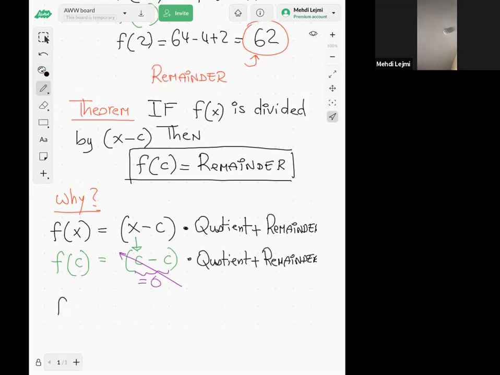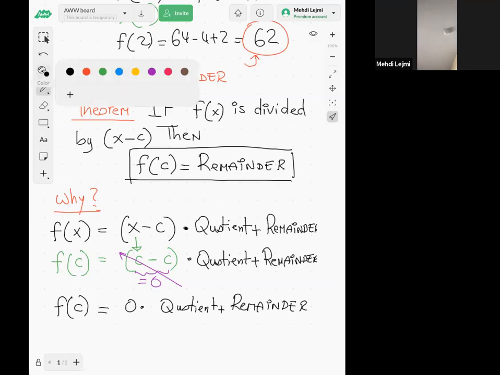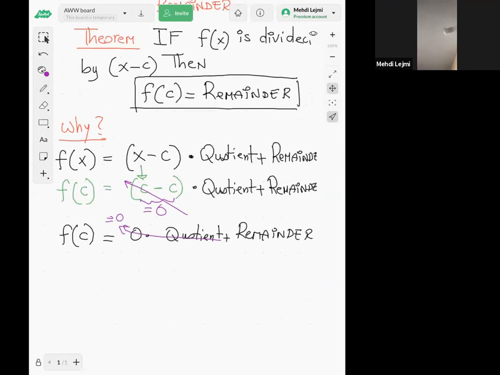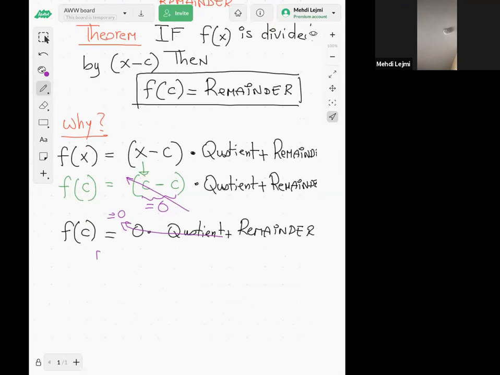So my f of c will be 0 times the quotient, plus the remainder. Now, 0 times the quotient, I mean 0 times whatever, is just 0, right? So this whole thing is just 0. And so what's left? Just the remainder. So then f of c is equal to the remainder. And that's exactly our theorem, right?